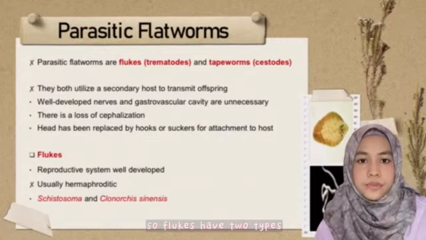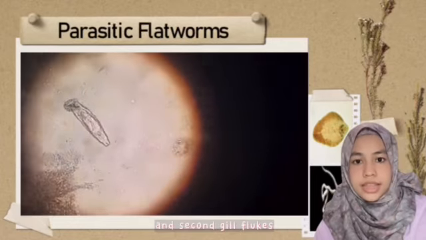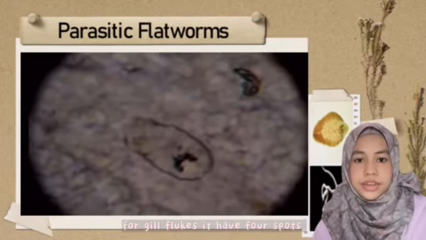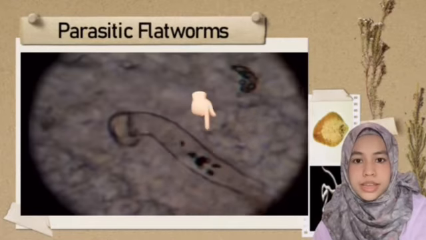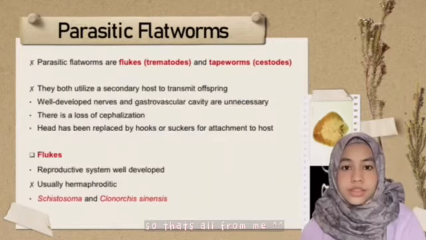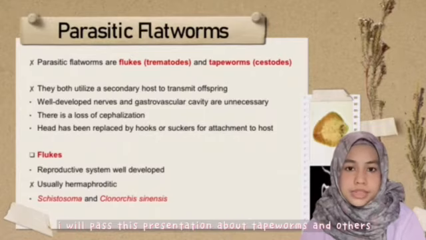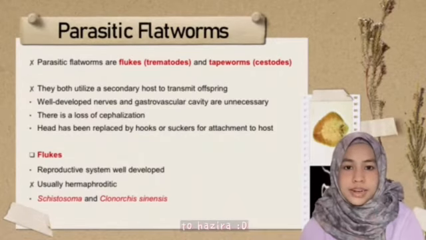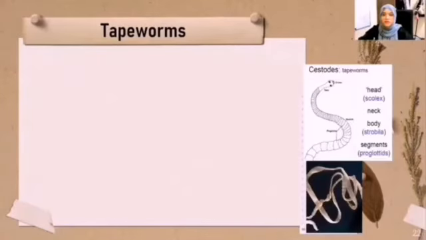So flukes have two types, first skin flukes and second gill flukes. For gill flukes, they have four spots, which we can see in this video. So that's all from me. I will pass my presentation about tapeworms and others to Hazira. Thank you. Assalamualaikum. So today I will continue the presentation about tapeworms.